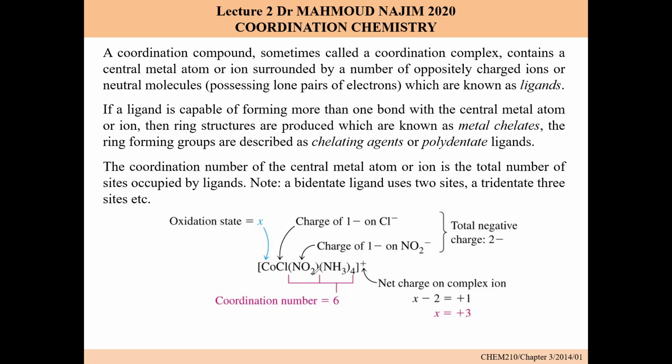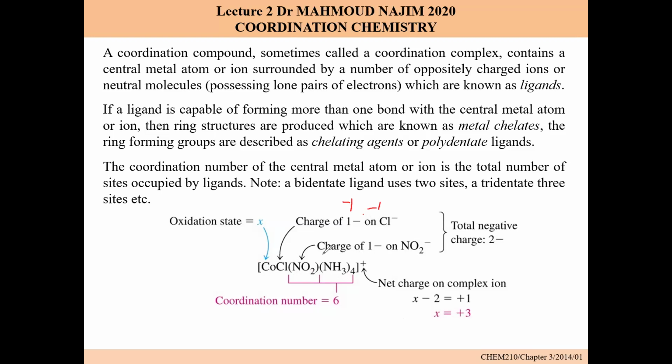So how do we get it? It's simple. This is cobalt and this is chlorine, and chlorine usually has an oxidation number of -1 from the basics of chemistry. And this is the nitrite group, whose charge is also -1. And we have ammonia, and the charge of ammonia is 0. Ammonia doesn't have any charge. And the brackets are the coordination sphere.